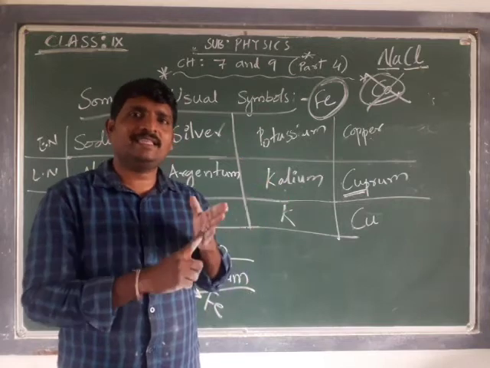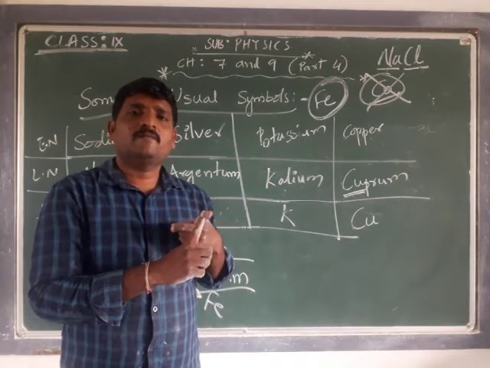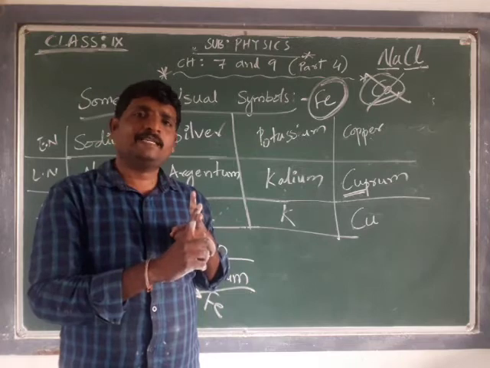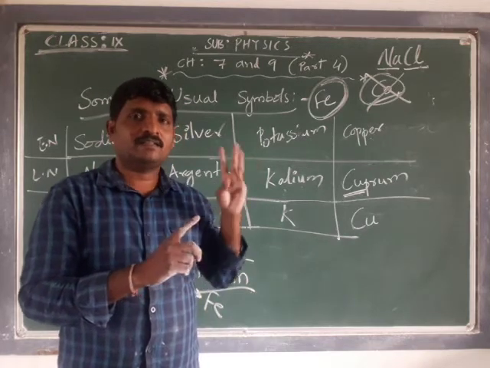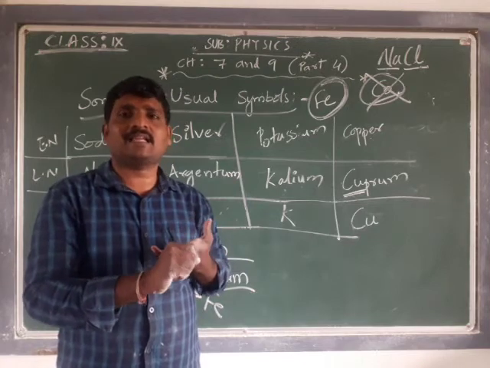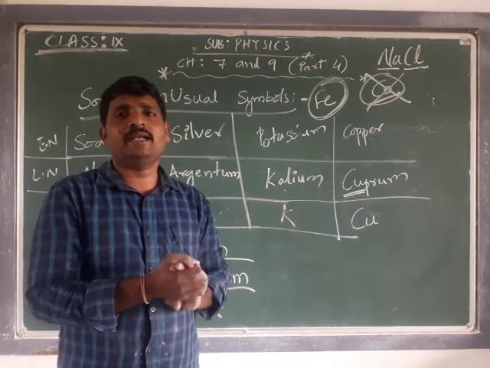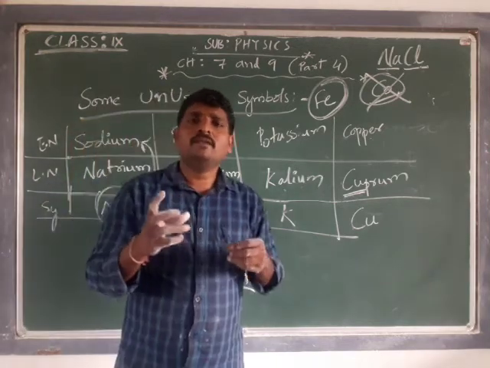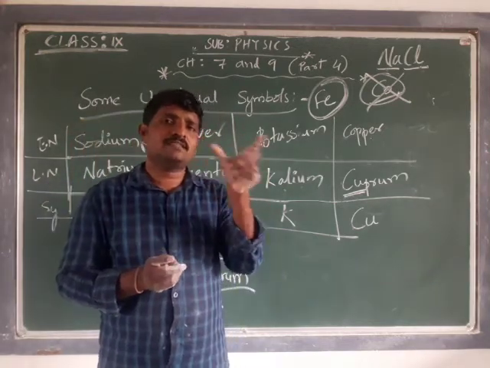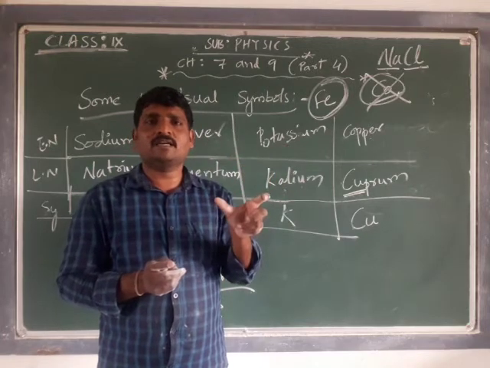Now, how have the names of elements been given? Already we have discussed three things: either based on the properties, or based on the place where it is found, or to honor the scientists who discovered it. Based on these three criteria, the name for an element has been given. Symbols: while writing the symbols, there is a rule, that the first letter of the name of the element should be taken into consideration.